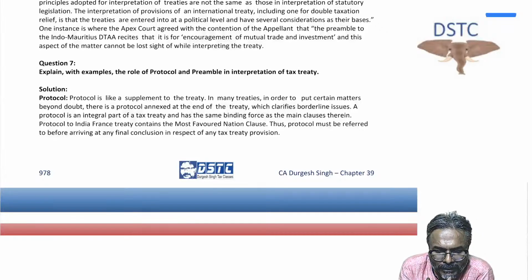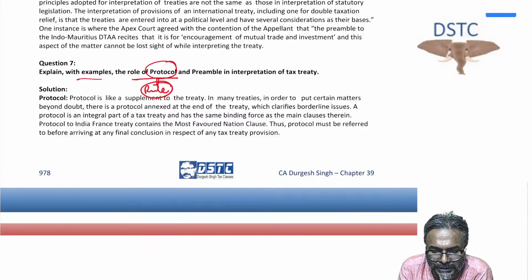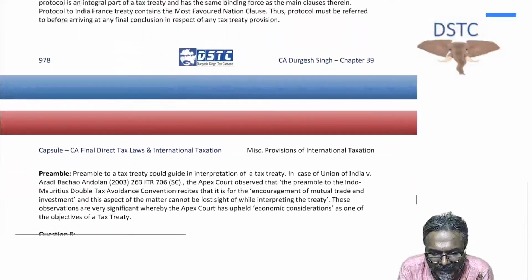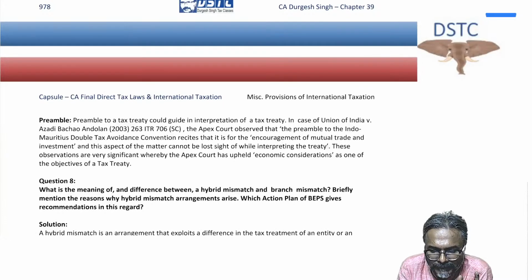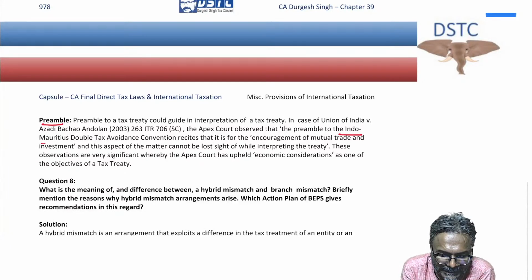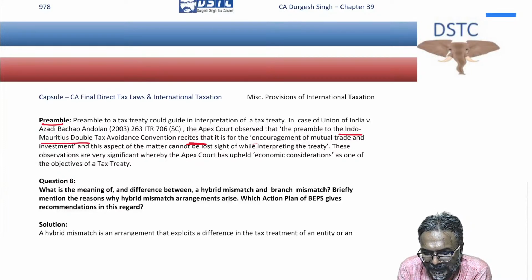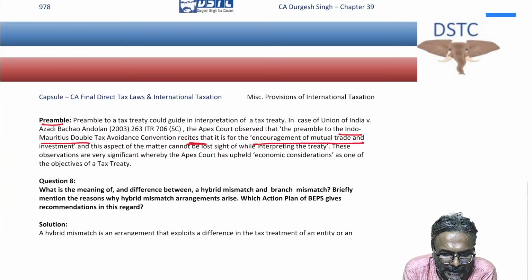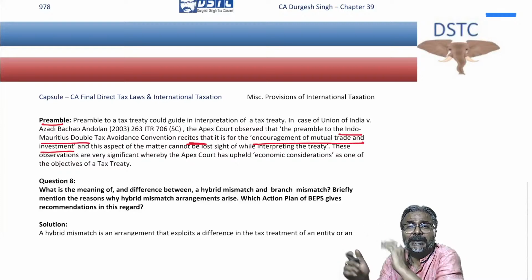Explain with the example the role of protocol. I told you protocol primarily in this case is nothing but the rule. And preamble. Now students, preambles are given in this context. One example of a preamble which is very popular is the India-Mauritius Treaty, students. If you see the India-Mauritius Treaty, the preamble says that to encourage mutual trade and investment we are entering into the treaty.